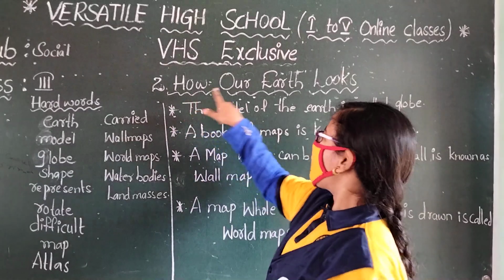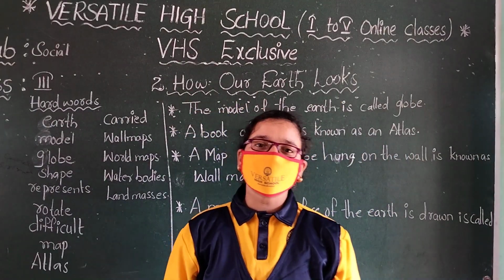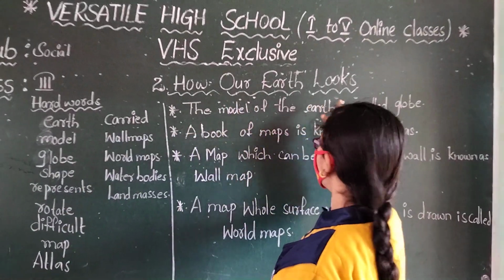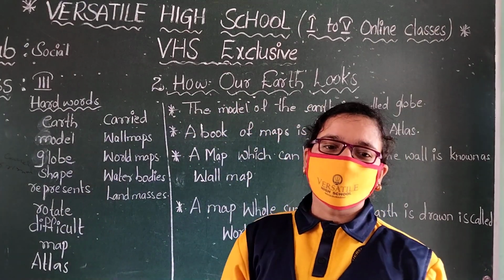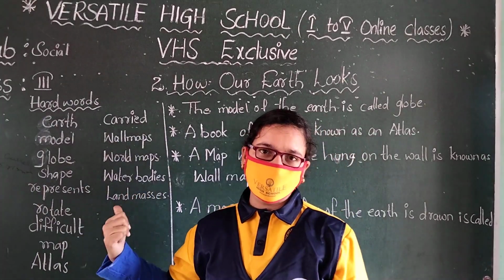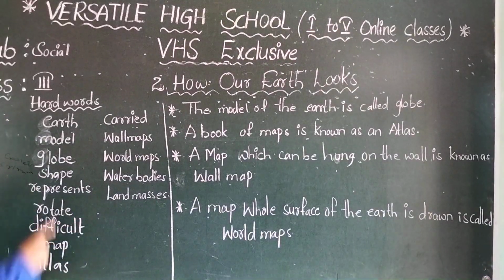Second lesson, that is how our earth looks. Today's topic is how our earth looks. Okay children, now we are going to learn the hard words. All of you look properly, listen carefully.